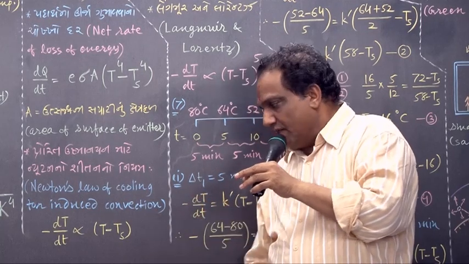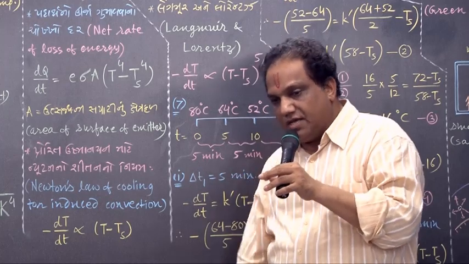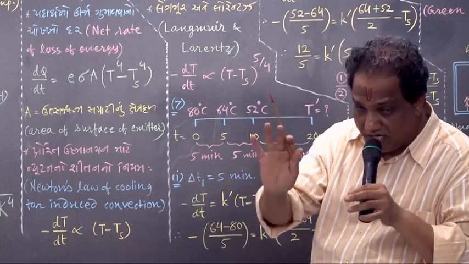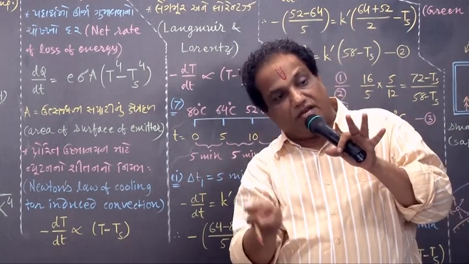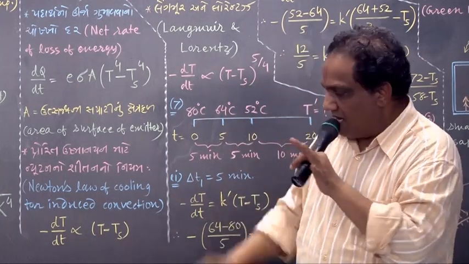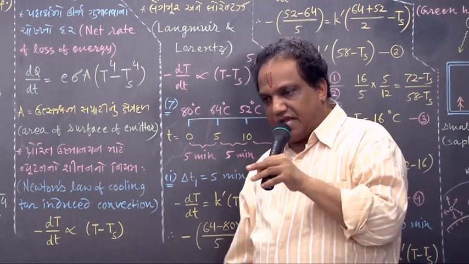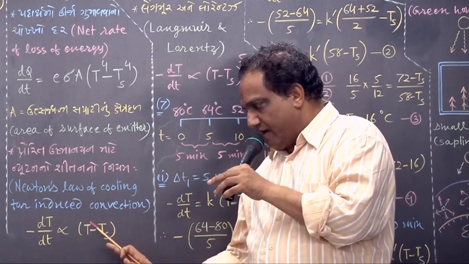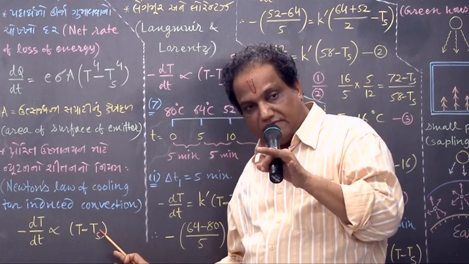But remember, because it is here not temperature but temperature difference, you may take both the temperatures either in degree centigrade or in Kelvin, no problem. Because temperature difference, whether measured in degree Celsius or Kelvin, comes out to be the same. I repeat: time rate of decrease of temperature is directly proportional to the difference of temperature of a body and temperature of surrounding.